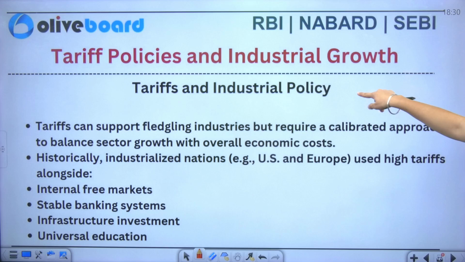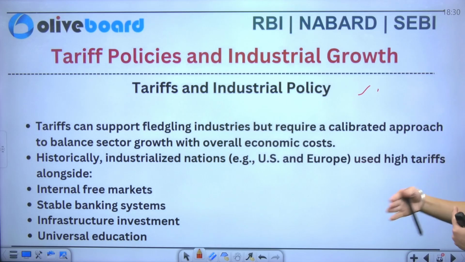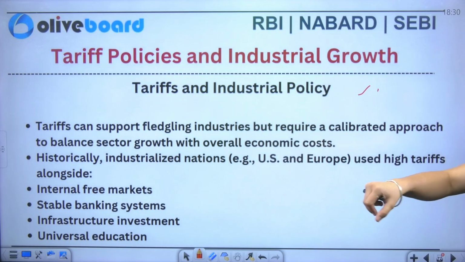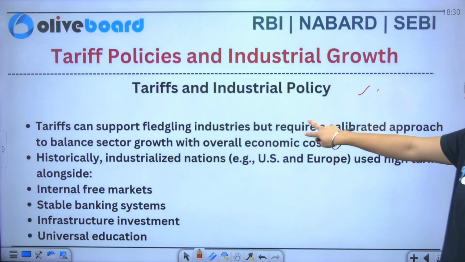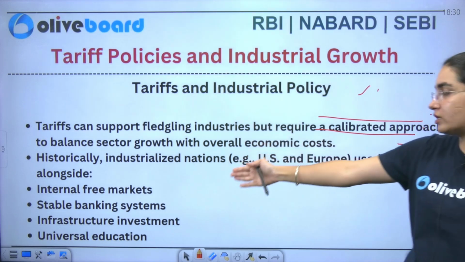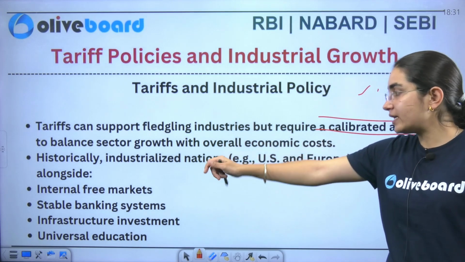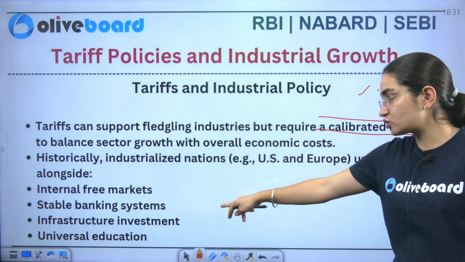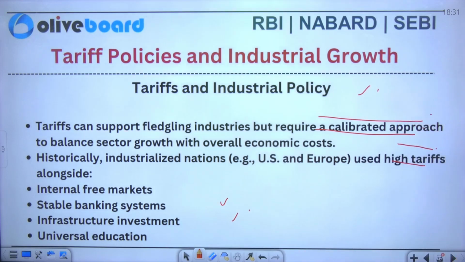Now, if I talk about the tariff and industrial policy, you can see that tariffs are a disruption that has been put there. So it is fledging the industries, but requires a calibrated approach here. Now, historically, if I talk about the industrialized nations, they used high tariffs alongside their internal free market, stabilizing of the banking system, infrastructure investment, and universal education.